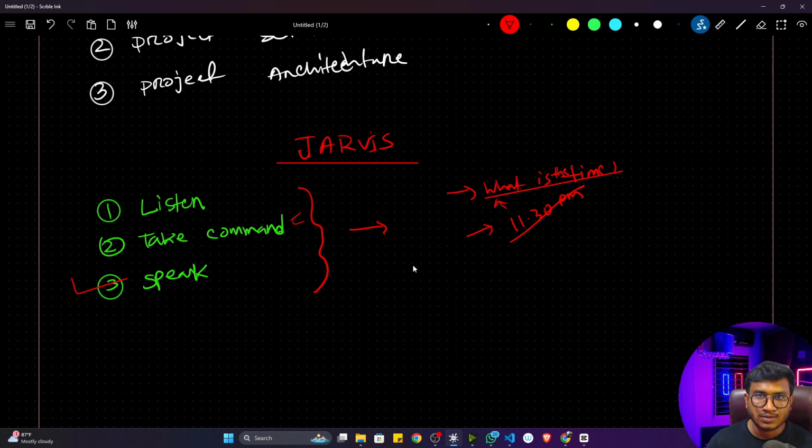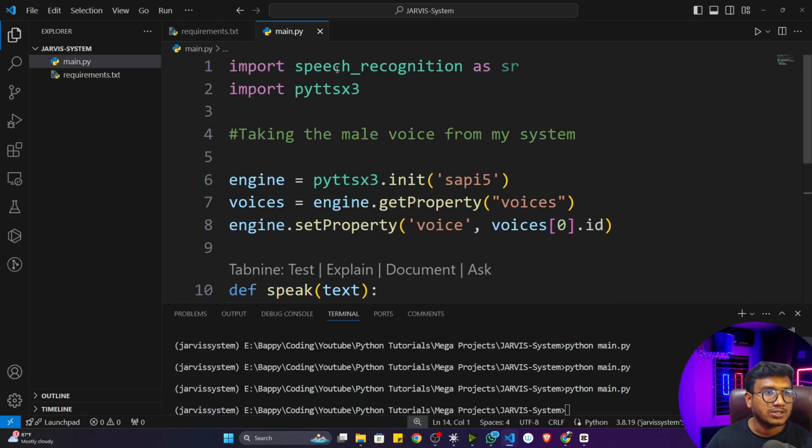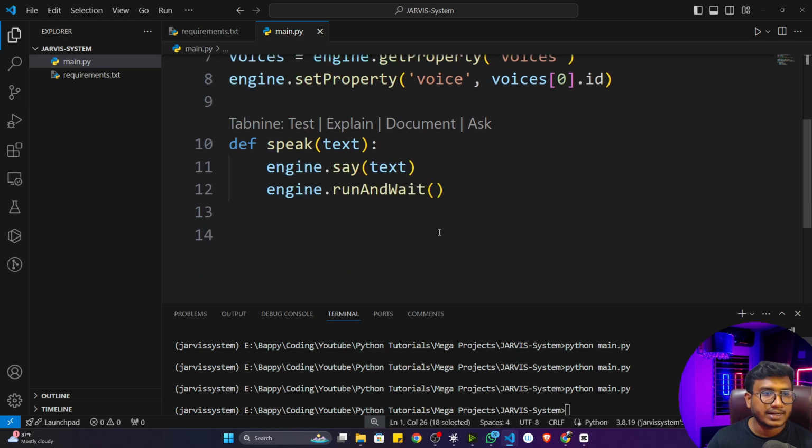Let's say I'm giving a command, for example, hey Jarvis, what is the time? It will try to recognize my command, right? To recognize the command, I'll be using this listen functionality, that means speech recognition functionality. For this, I can use the speech recognition library. So what I'll do is create another function.